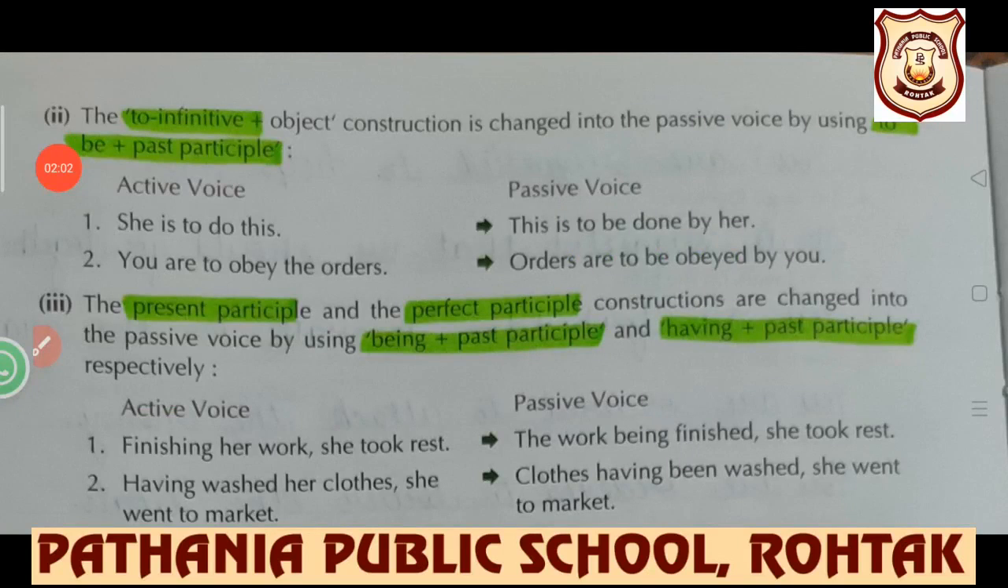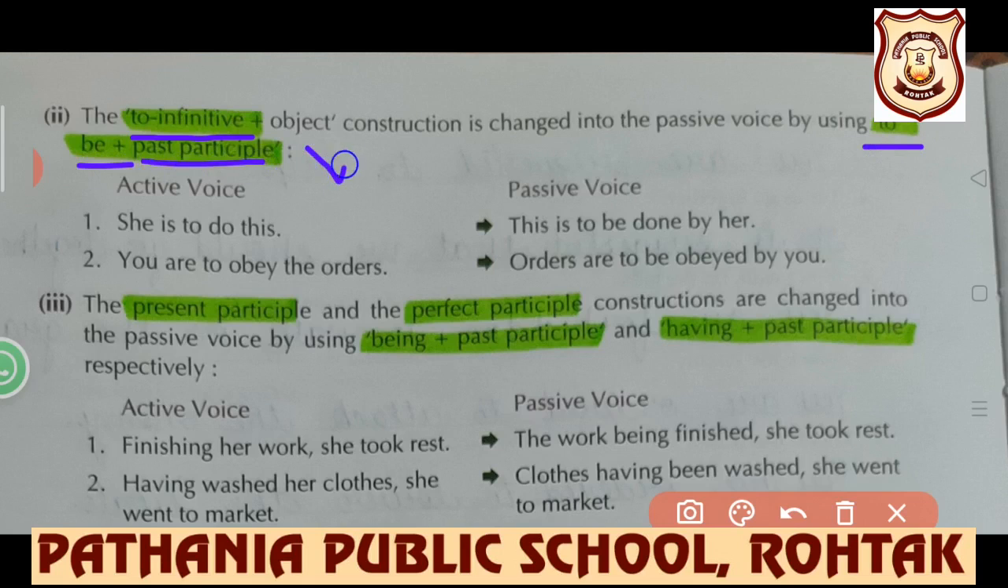Next change is the to infinitive. To infinitive means to plus first form of the verb. Plus object construction is changed into the passive voice by using to be plus past participle. Past participle means third form of the verb. So if to plus first form is there, that will be changed into to be plus third form. This you keep in your mind.